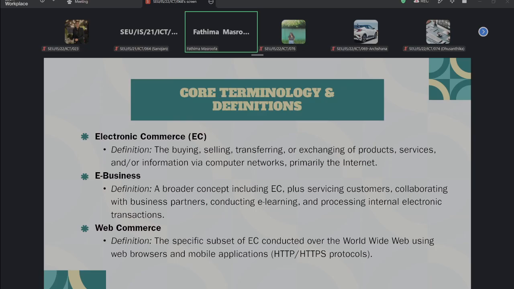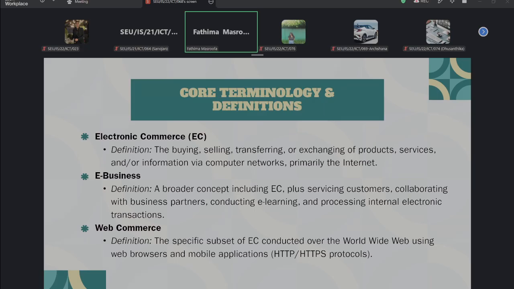What is e-business actually? Here I also mentioned a definition. E-business is broader and includes e-commerce plus activities such as customer service, collaboration with business partners, e-learning, and internal electronic transactions.